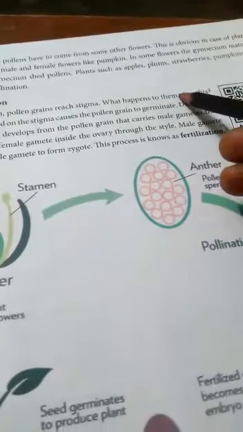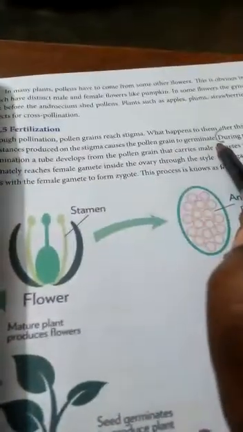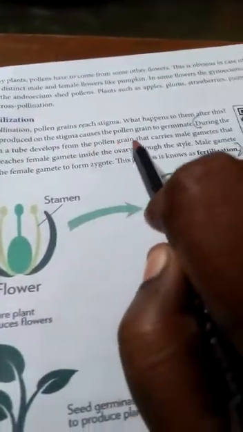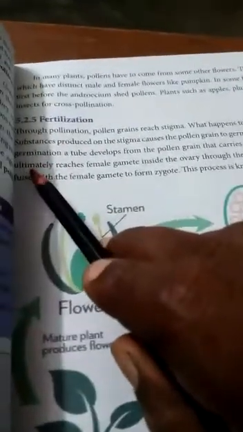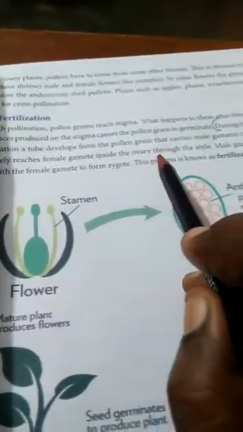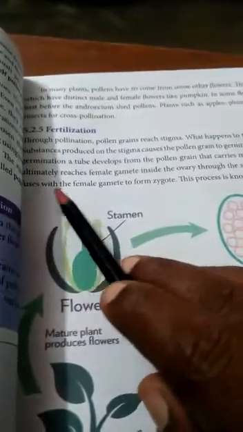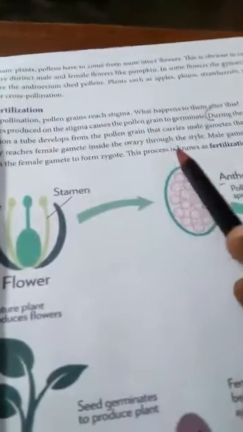See, this is what fertilization is. During germination, the tube develops from the pollen grains that carries male gametes that ultimately reach the female gamete inside the ovary through the style. Male gametes fuse with the female gamete to form a zygote. This process is known as fertilization.